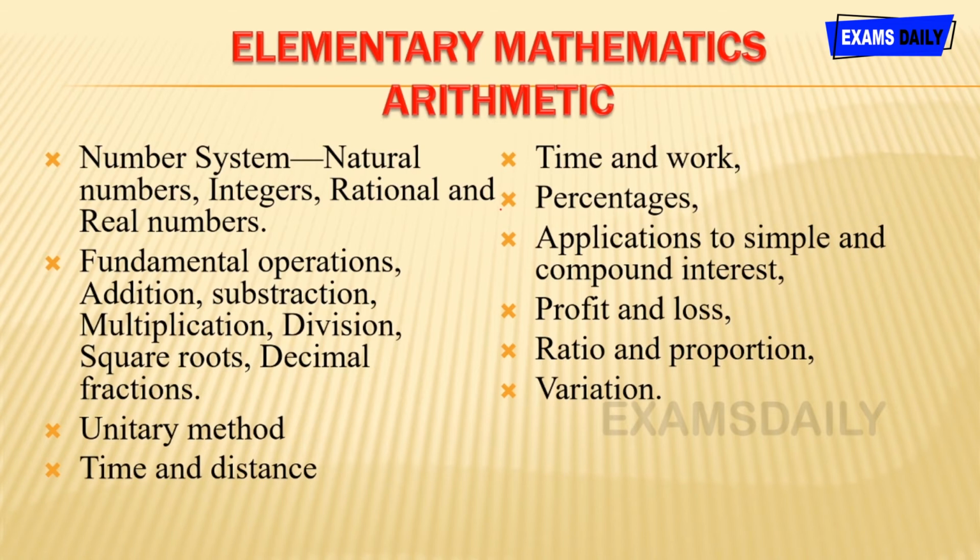For elementary mathematics, I think it comprises 4 to 5 topics. All basic mathematics topics come under elementary mathematics. At first, it is arithmetic. In arithmetic, you are going to study topics like the number system: natural numbers, integers, rational and real numbers. These are the topics for the number system.